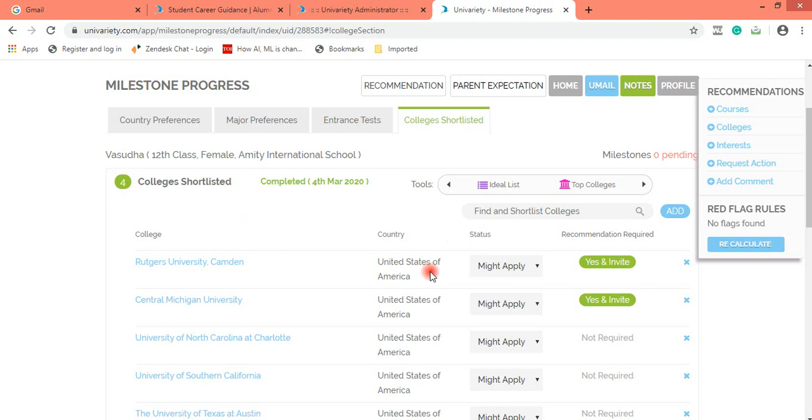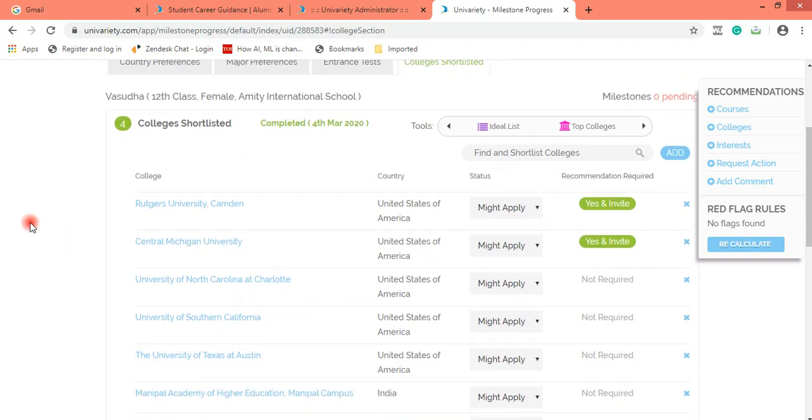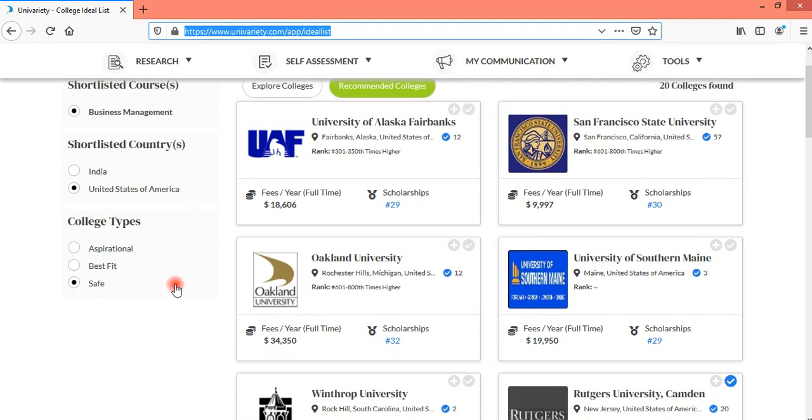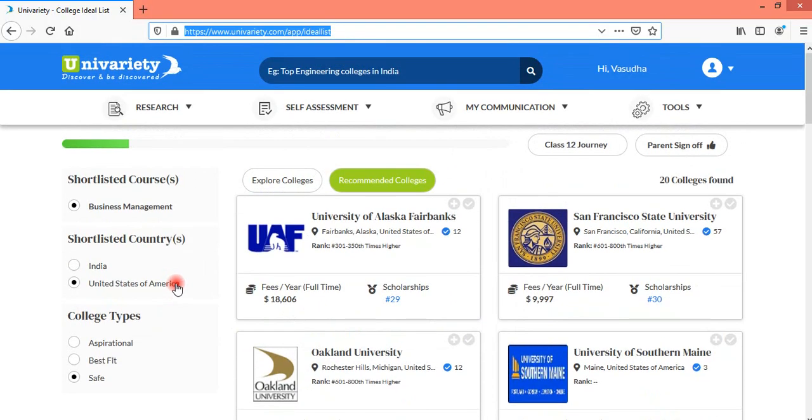Now, for example, the ideal list does not get generated. There will be certain students or counselors who have not put in their expected percentage, because there are three pieces of information required for an ideal list to get generated. Number one, country. Number two, course. And number three is expected grade 12 percentage.